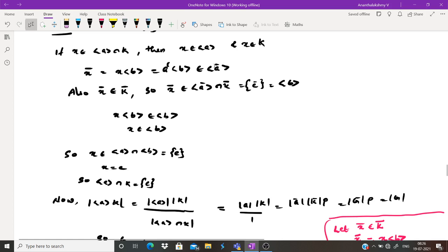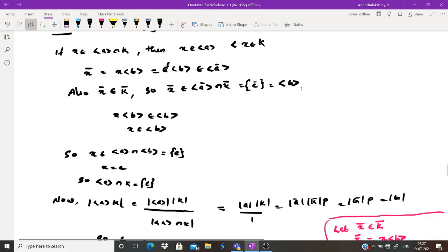a bar. Okay, a bar is a into the cyclic group generated by b. So this will be an element of the cyclic group generated by a bar. Also x bar, we have taken x to be in K, so x bar is an element of K bar. So x bar is an element of the cyclic group generated by a bar and K bar. But the cyclic group generated by a bar intersection K bar is identity e bar, that is the cyclic group generated by